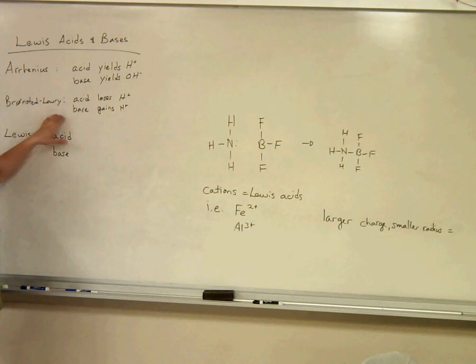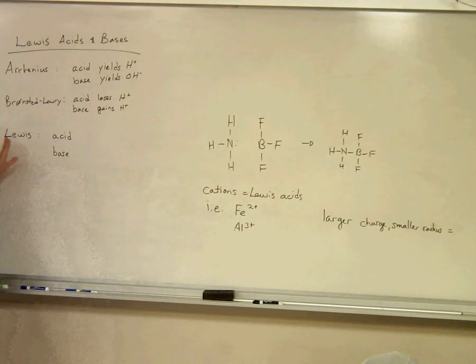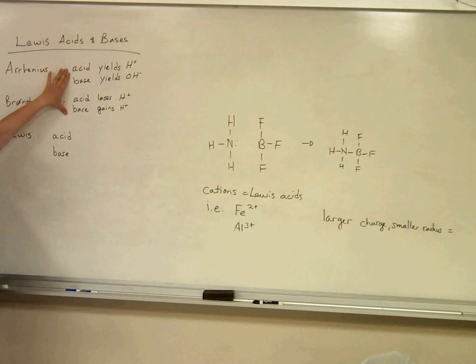And this definition is pretty good, and this definition is 90% of what we use when we do chemistry. But there's one more definition that is used a couple of times, so I just wanted to make sure you know it. This is the Lewis acid and base definition. According to Lewis, these guys both dealt with hydrogen ions primarily, which are protons. He looked at it the opposite way.